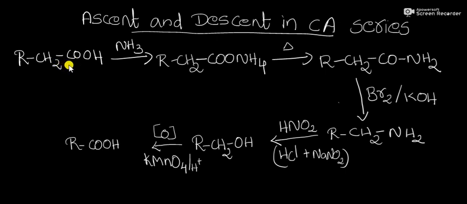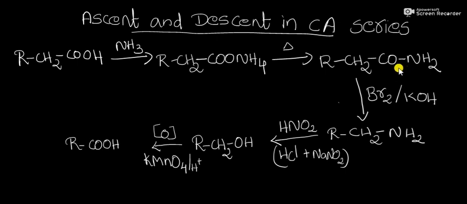First it is converted into amide by treating with ammonia followed by heating. That is, when it is treated with ammonia, it will be converted into the ammonium salt. Followed by heating, a water molecule gets eliminated and it will be converted into RCH2CONH2, that is our amide.